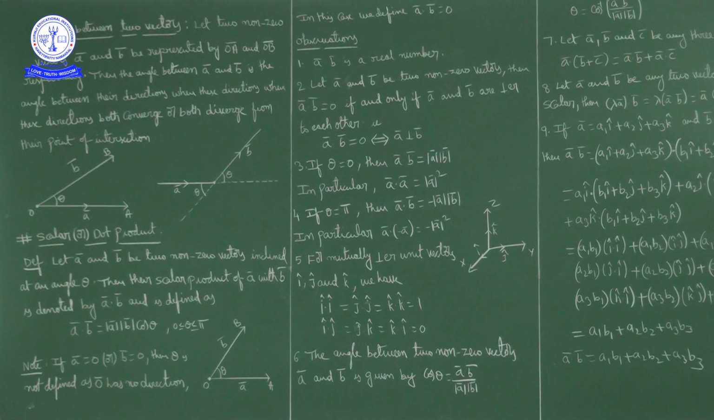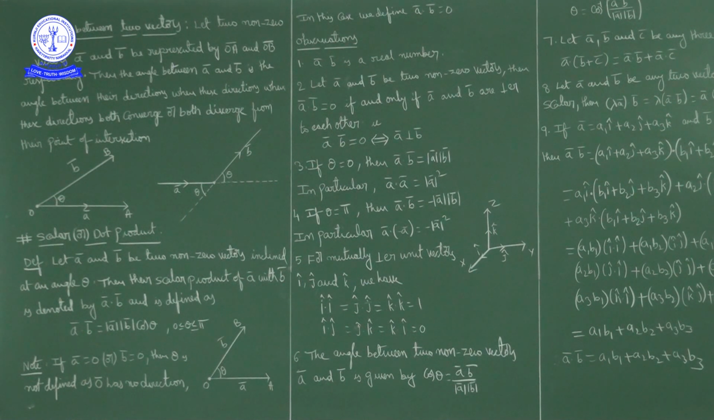Similarly, j cap dot k cap. The dot product is what? Modulus of j cap into modulus of k cap into cos pi by 2. Modulus of j cap is 1, modulus of k cap is 1, and cos pi by 2 value is 0. So 0. Okay, k cap dot i cap is also 0.